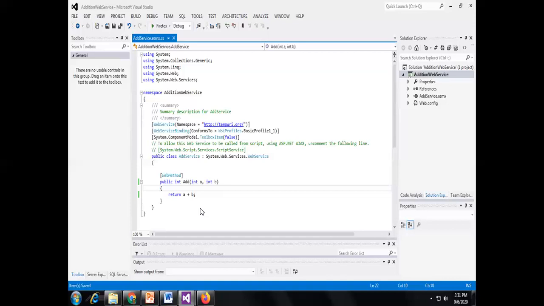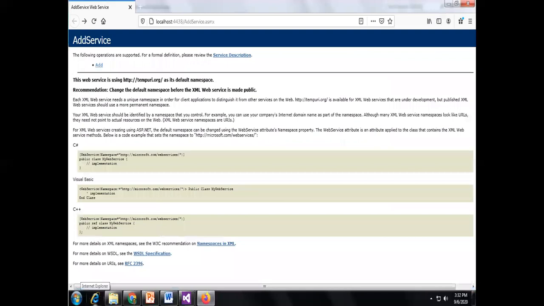After creating the web method, let us execute the web service. After executing, it shows you the add method and the service description document. In ASP.NET, I am able to test the web service through this add method and this service description.